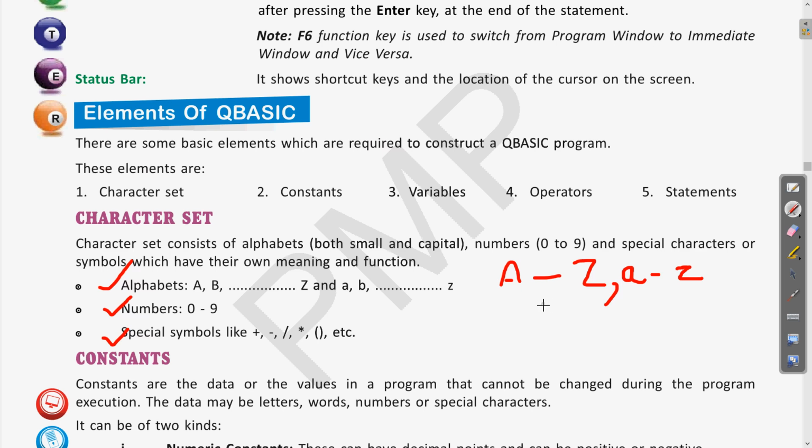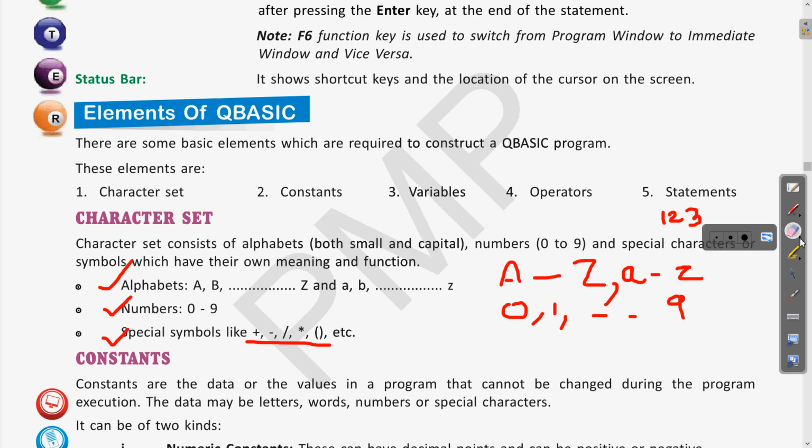Then the numbers, that is the decimal number system, 0 to 9. Clear? All the other numbers, if I write 123, will be a combination of these digits. That is why we use these digits; all the other numbers can be made using them. Then special symbols like plus, minus, multiply, whatever symbols we use. So these are the different symbols which we can use in QBasic.